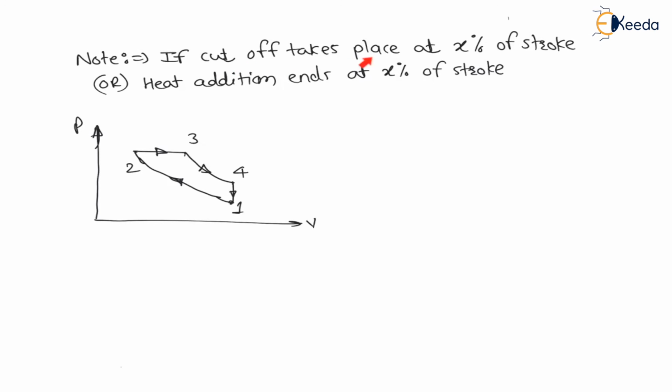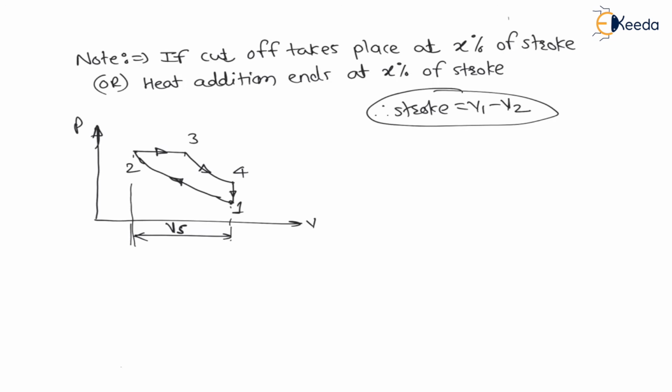Now here cutoff takes place at X% of stroke. Stroke is nothing but from 1 to 2. From 1 to 2 it is called swept volume, or displacement volume. This is called one stroke. Therefore stroke is nothing but V1 minus V2. This is the swept volume.